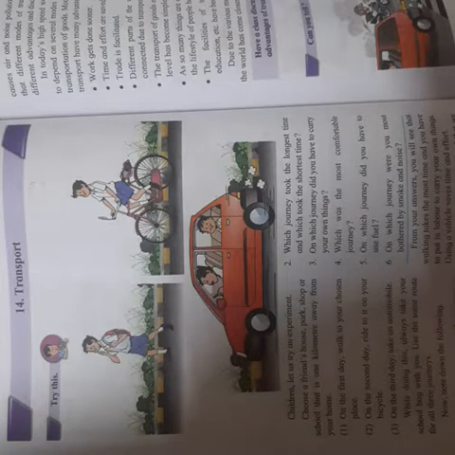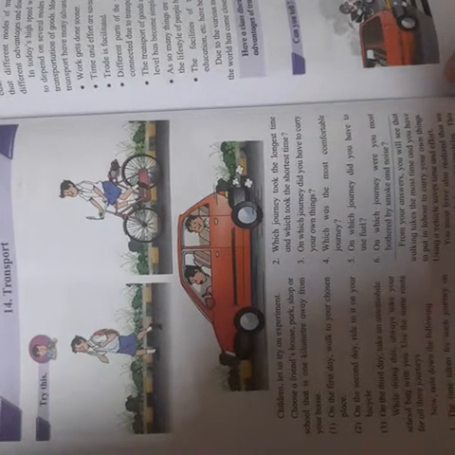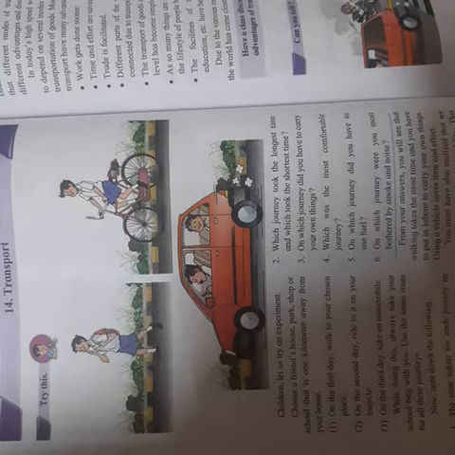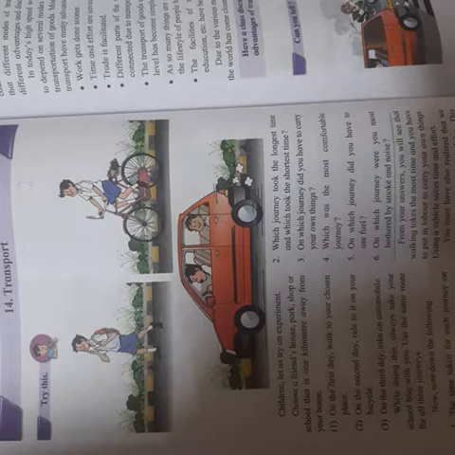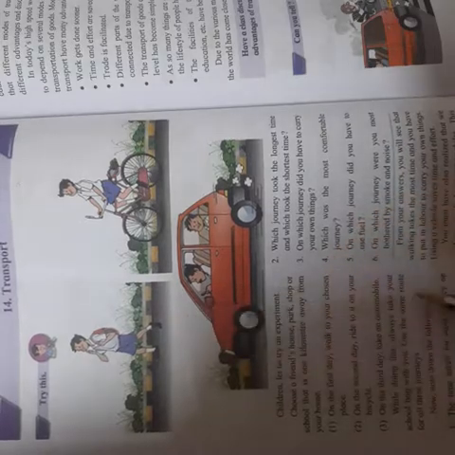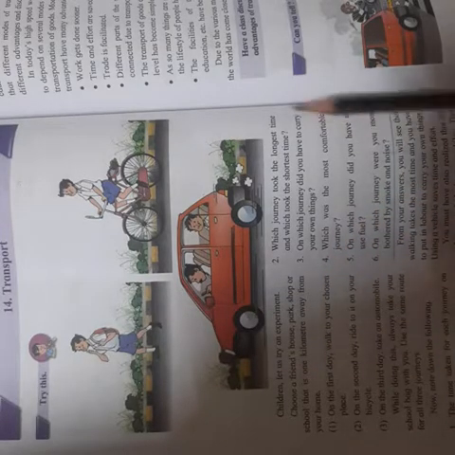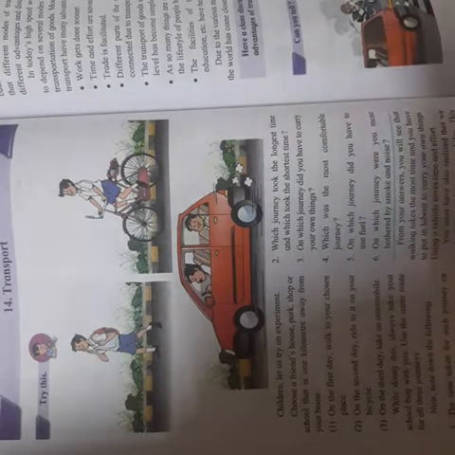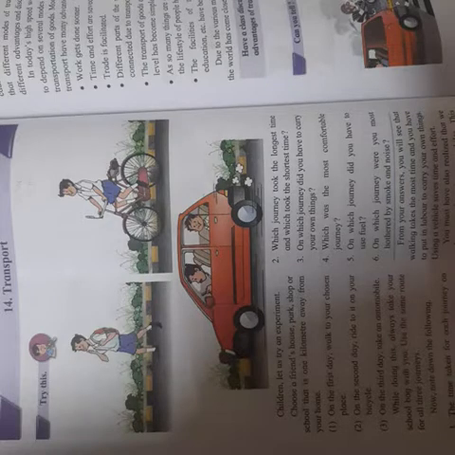Okay. Now, in the picture, three pictures are given. What do you see in the picture? In the first picture, the boy is going to the school, right? How is he going? By walk. Then in the next picture, the boy is on the bicycle.